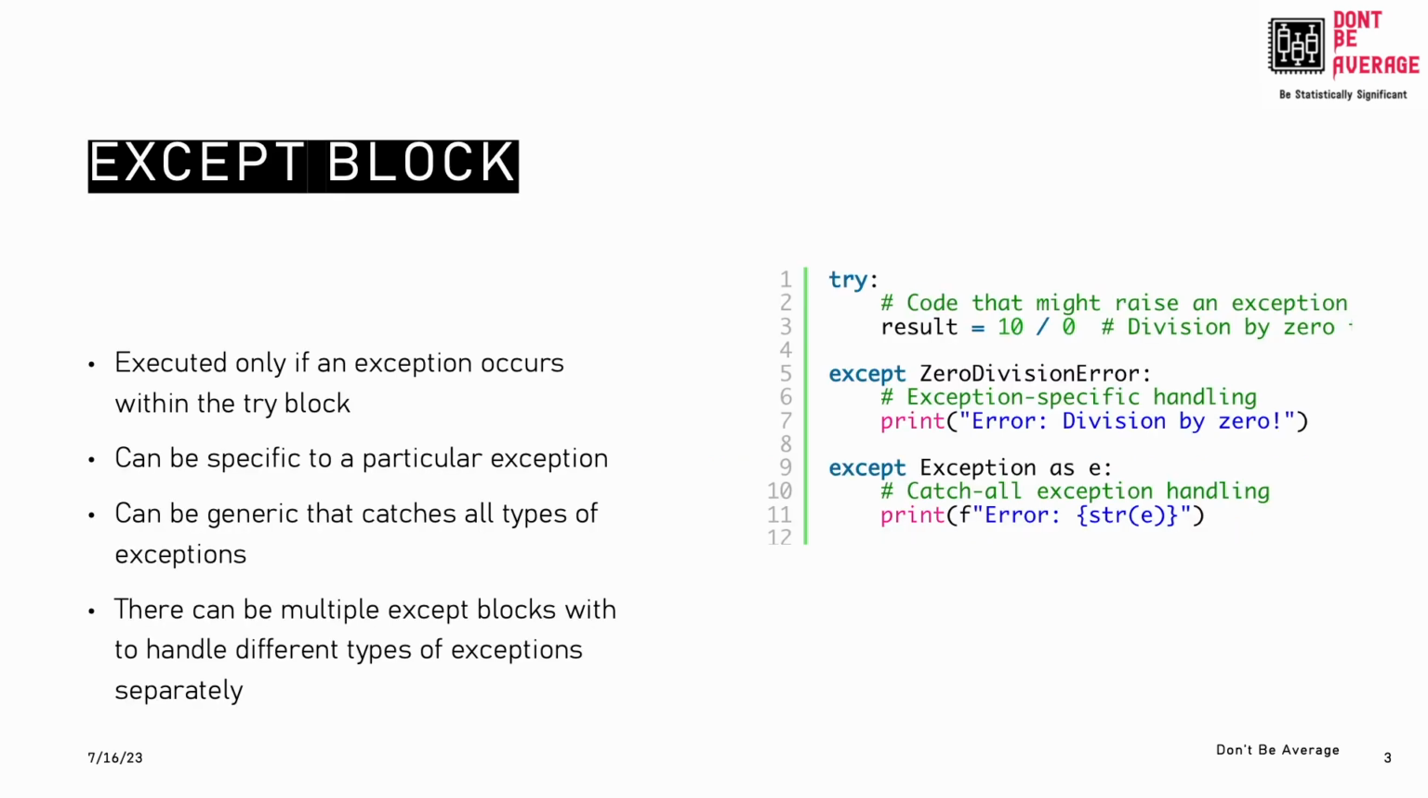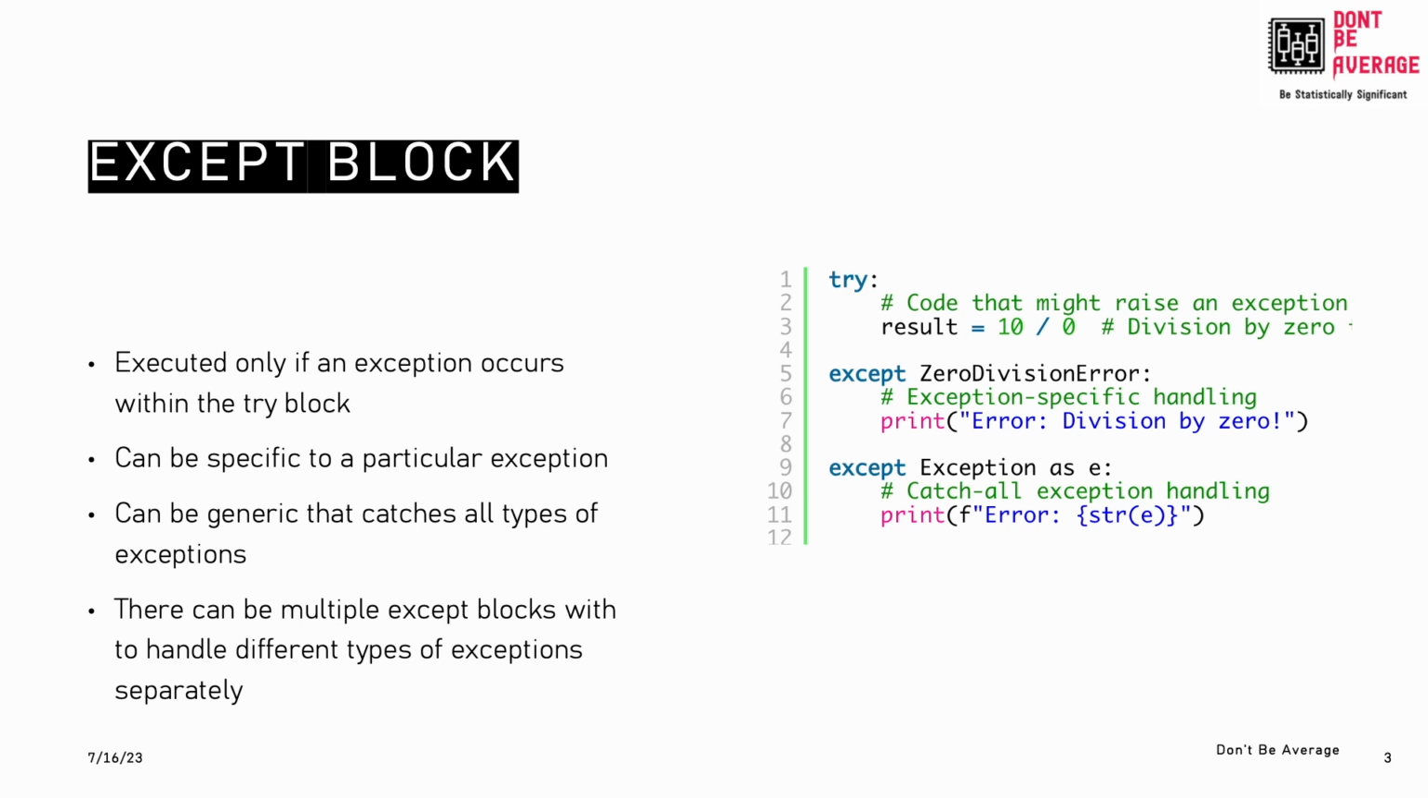Next is the except block. It comes after the try block. The except block is executed if an exception occurs within the corresponding try block. So in the try block, I had code that was dividing one number by another. If an error happens within the try block, then the code within the except block will run.